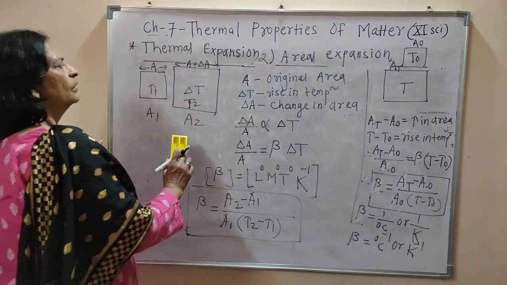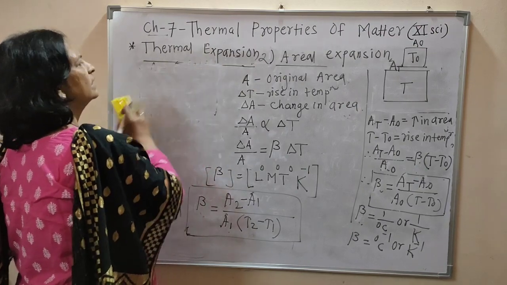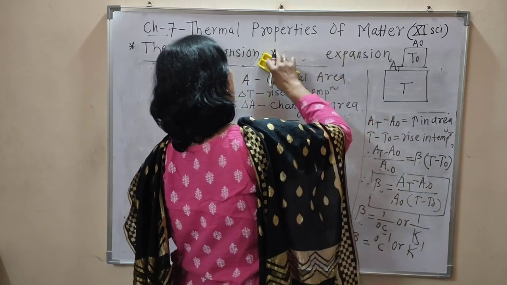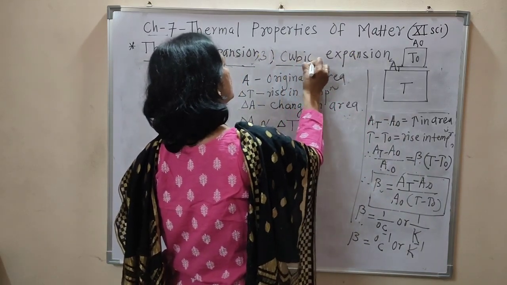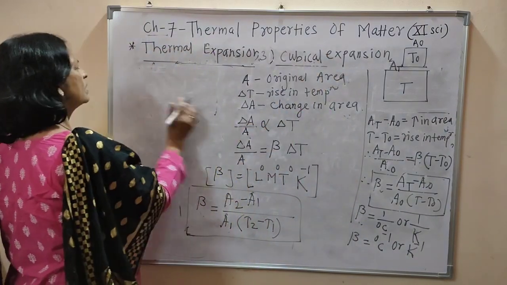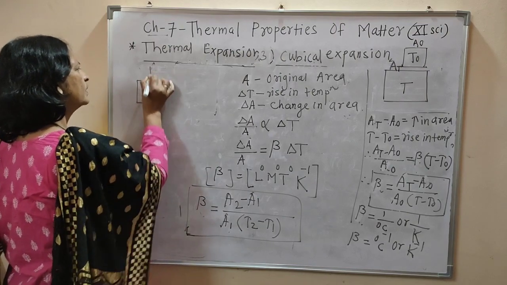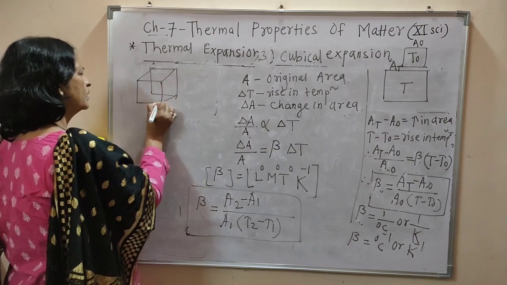Now we have to study the third expansion, that is the cubical expansion. Now consider a cube. This is a cube.